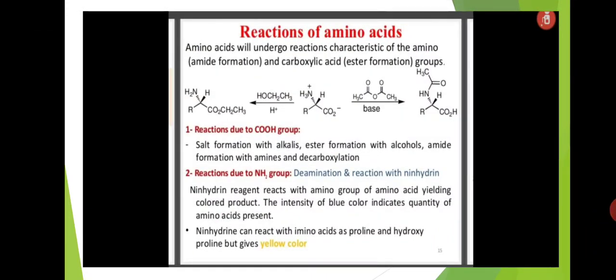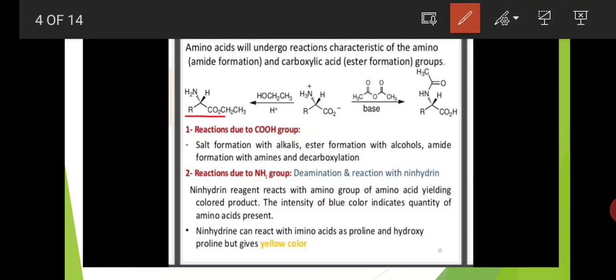Next, reactions of amino acids. Amino acids undergo reactions that are characteristic of the amino group and the carboxylic acid group. Here, this is one amino acid. Which form of amino acid is it? It is the zwitterionic form. Now NH3 plus is present and COO minus is present.